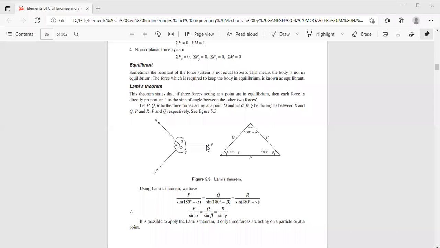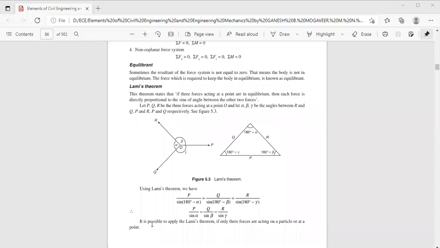If it is less than three concurrent forces, then you have to use the parallelogram law. If only two forces are acting at a point, then you can use the parallelogram law. Or if it is more than three forces, then you have to use the equilibrium method. That means sigma Fx should be equal to 0 and sigma Fy should be equal to 0. So Lami's theorem is valid only when the body is subjected to a three concurrent force system acting at a point.